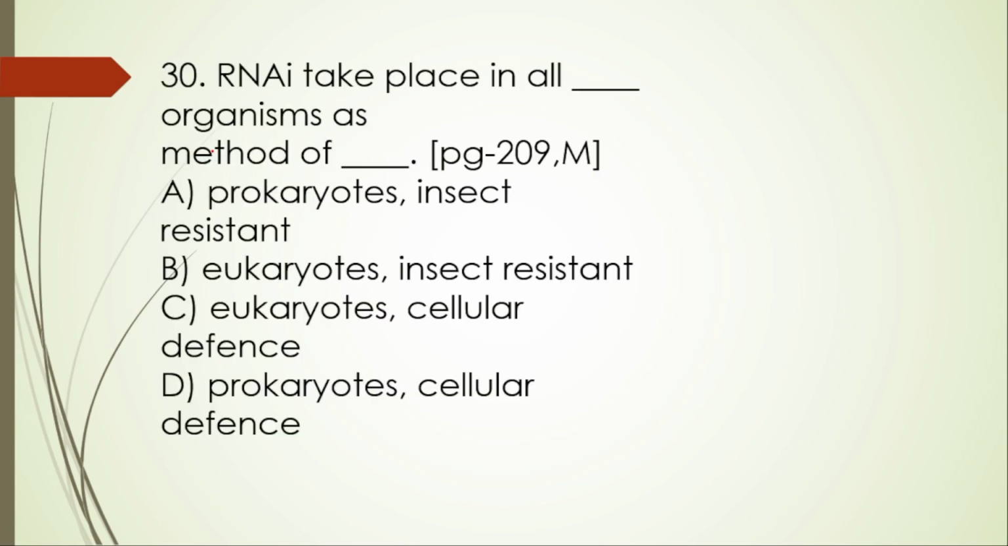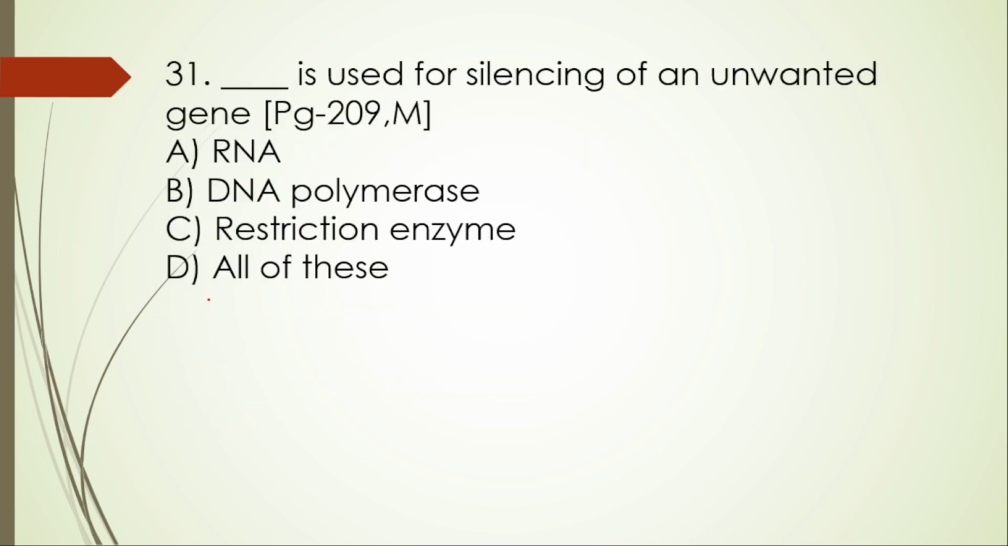30th question. RNAi takes place in all organisms as a method of prokaryotes, insect resistance, no. B. Eukaryotes, insect resistance, no. C. Eukaryotes and cellular defense, yes. RNAi takes place in all eukaryotic organisms as a method of cellular defense. It's a defense mechanism.